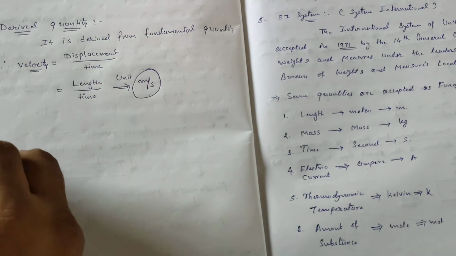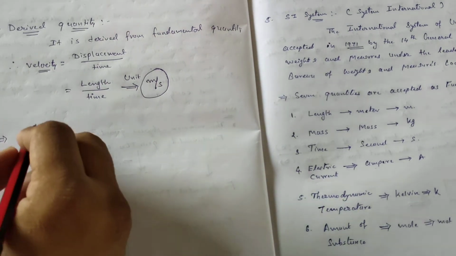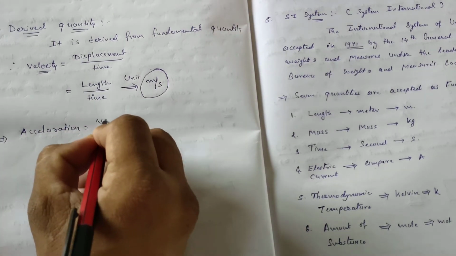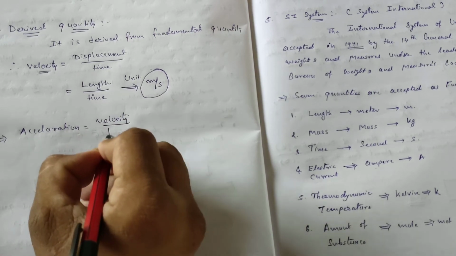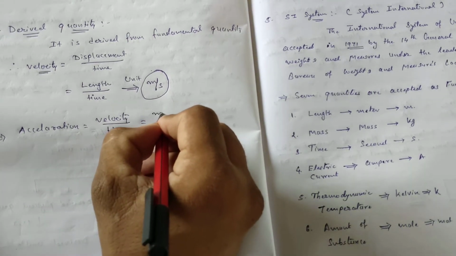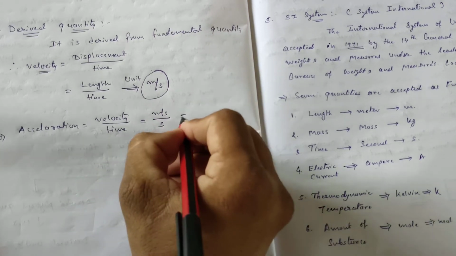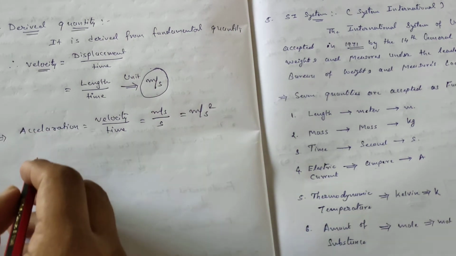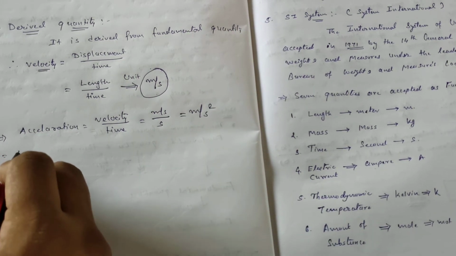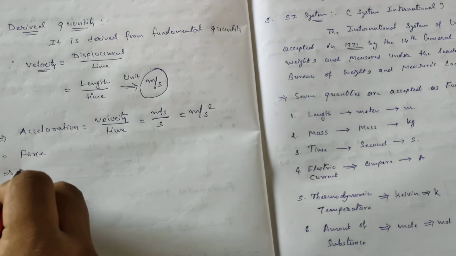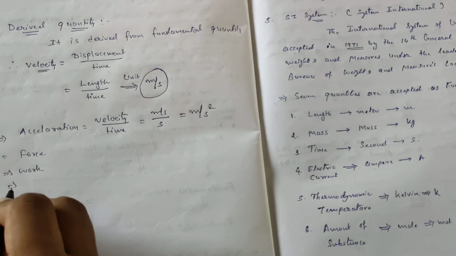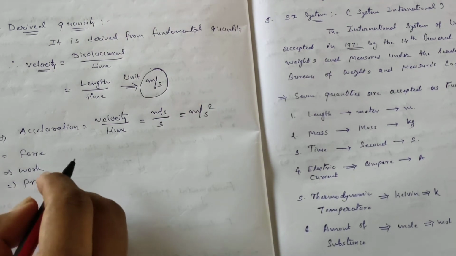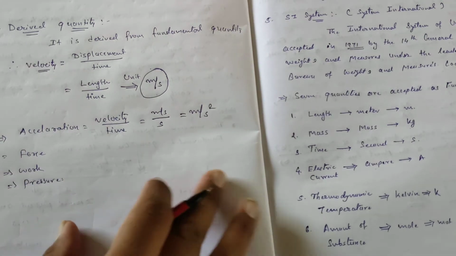Similarly, we have another physical quantity which is known as acceleration. Acceleration is nothing but velocity upon time. Velocity is meter per second, divided by second, so directly we can write meter per second square. Many such quantities we have, such as force, work, pressure. All these are known as derived quantities.